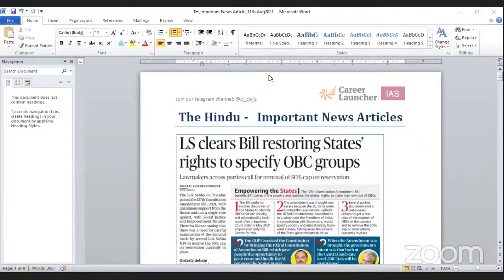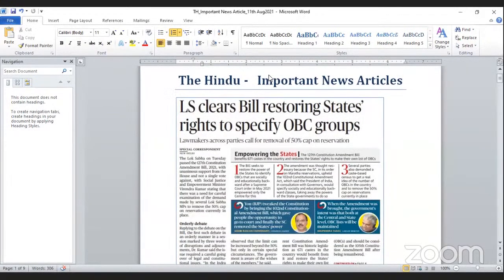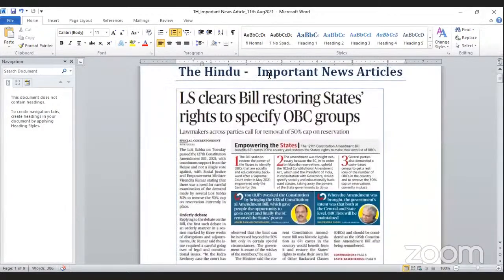Today I'm here to discuss all such important news articles that have been published in The Hindu in today's newspaper. So the first article of the day, published on page number 1, is regarding Lok Sabha clears bill restoring states' rights to specify OBC group.